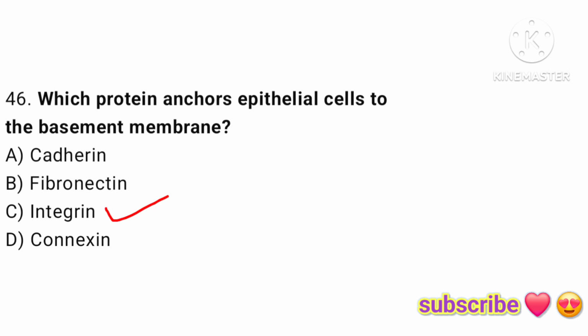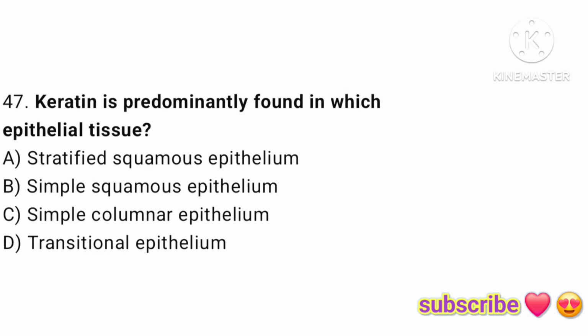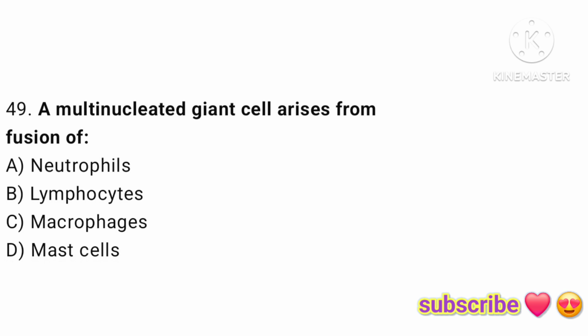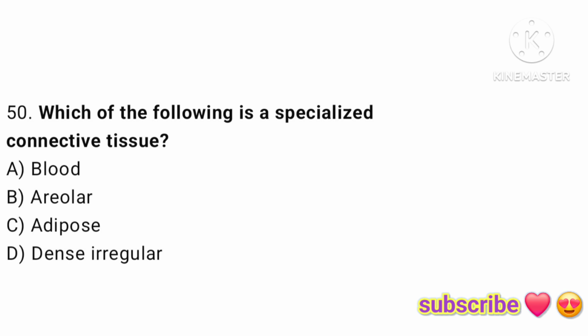Correct option is C. Keratin is predominantly found in which epithelial tissue? Correct option is A. Which cellular structure modifies and sorts proteins for secretion? Correct option is B. A multinucleated giant cell arises from fusion of. Correct option is C. Which of the following is a specialized connective tissue? Correct option is A.